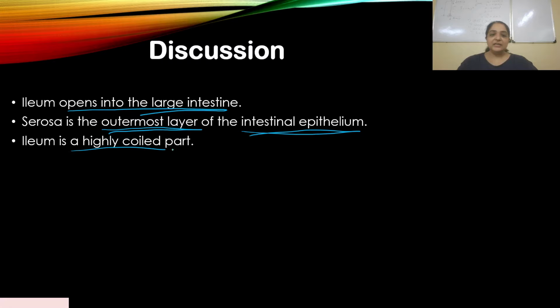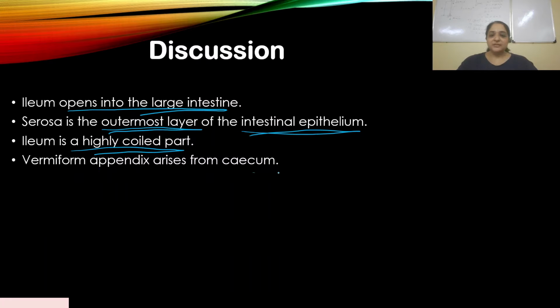Ileum is a highly coiled part. It is structured in that way. So you have duodenum, you have jejunum, and when it goes to the ileum, it is a very highly coiled structure. So that is why C was the right answer. It was the correct statement.